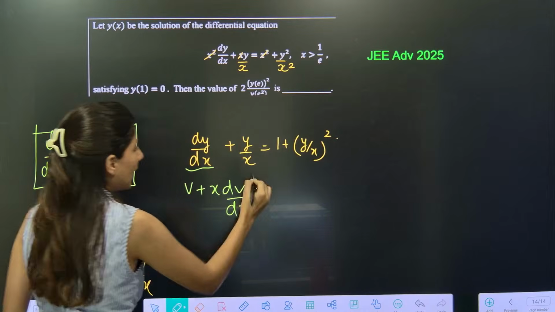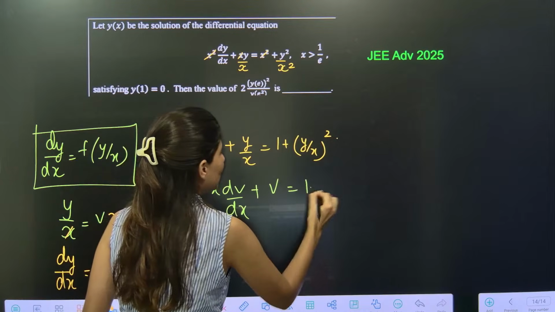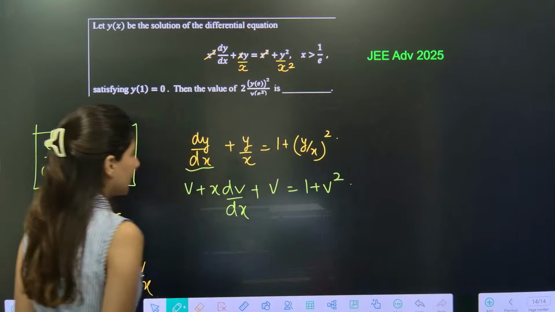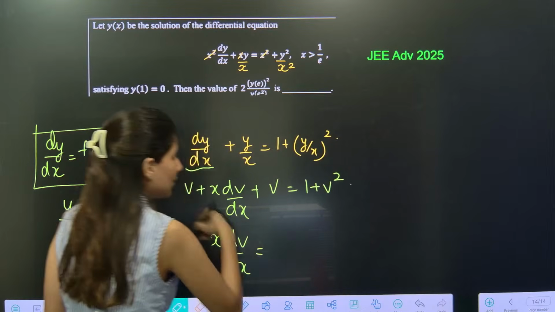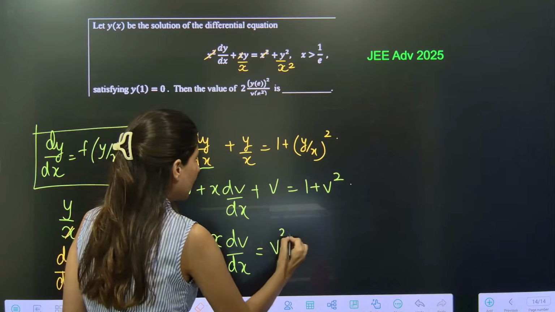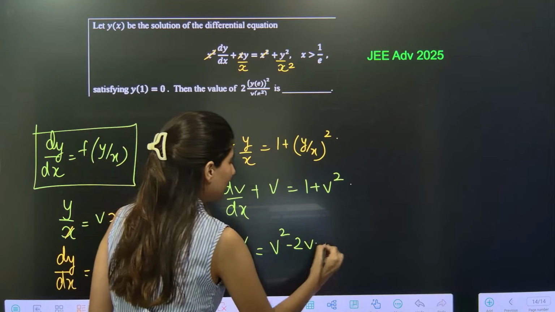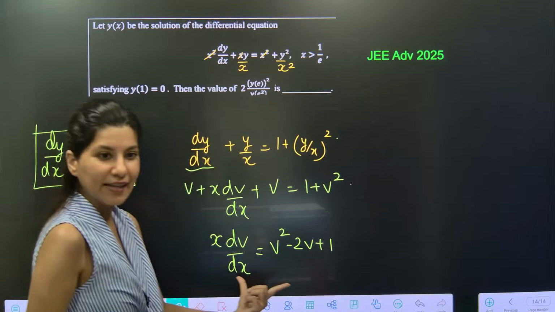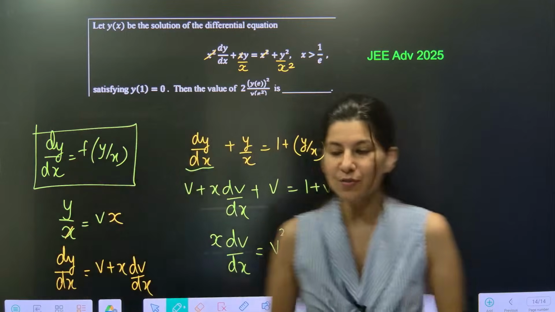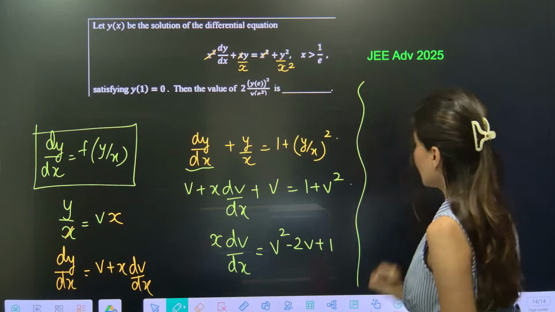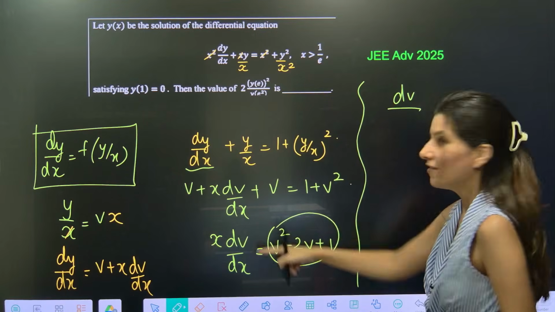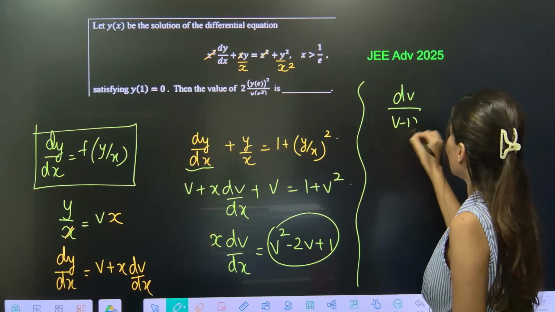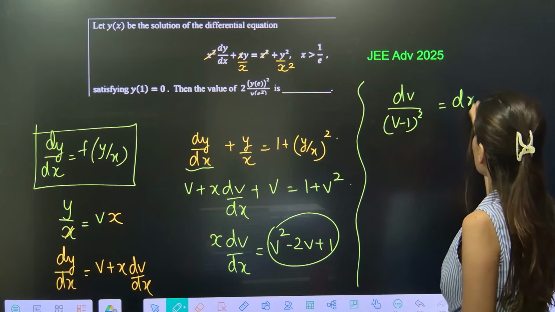Plus now y by x is v, equal to 1 plus v square. So x dv by dx is equal to v square minus 2v plus 1. Which is dv upon v minus 1 whole square, and this is dx upon x.